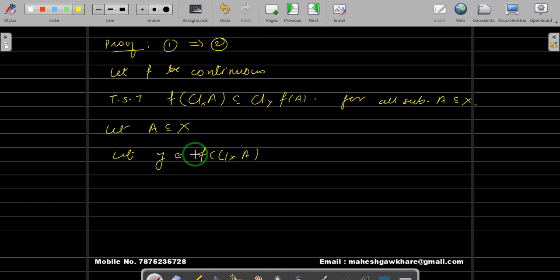The properties of the closure of a subset and all those things we have already done. If you have not seen those videos, you can go to the playlist and check that video too. Now here, this y belongs to f of closure of A. What does that mean? This implies there exists some x belonging to closure of A in X such that this x is mapped to y, so that f(x) is equal to y.